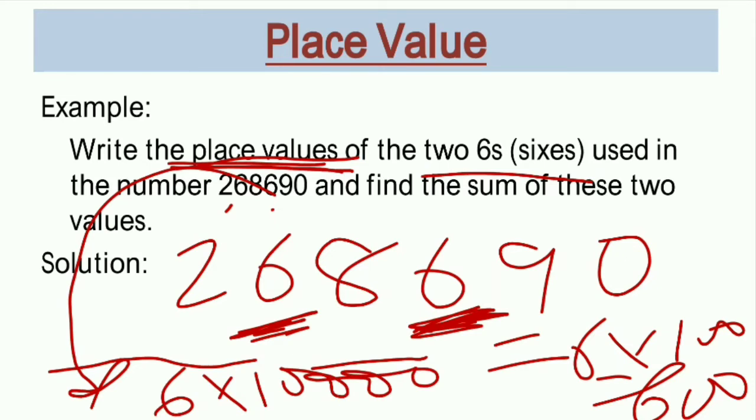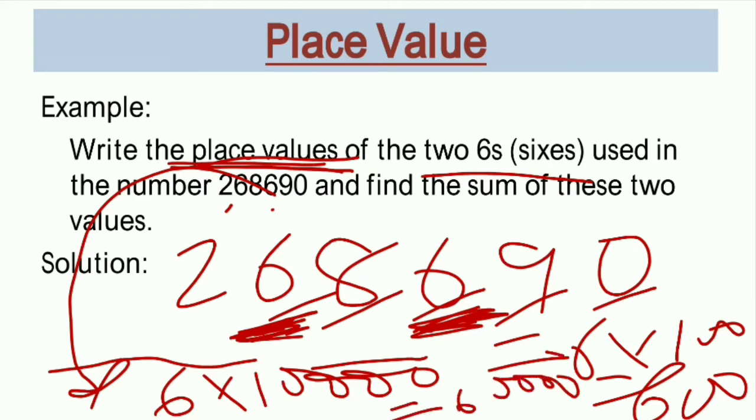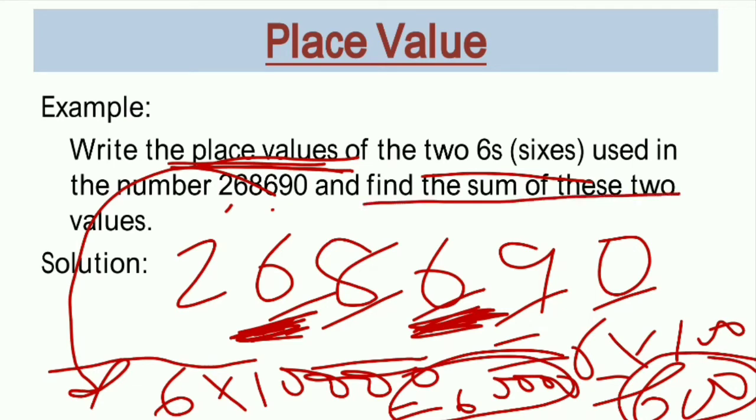Why? Because it is at the 10,000 place: ones, tens, hundreds, thousands, ten thousands. So its value will be in ten thousands. It means 60,000. So you have got both place values, and after that you have to find the sum of those two values. So you will write that the sum of the values is equal to 60,000 plus 600. So 60,600 will be the answer.